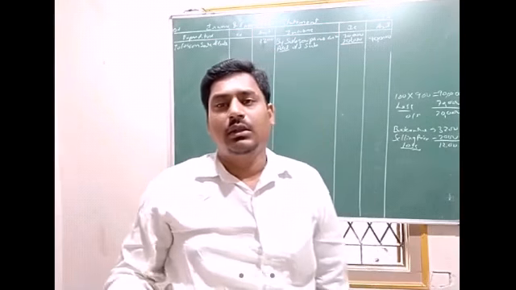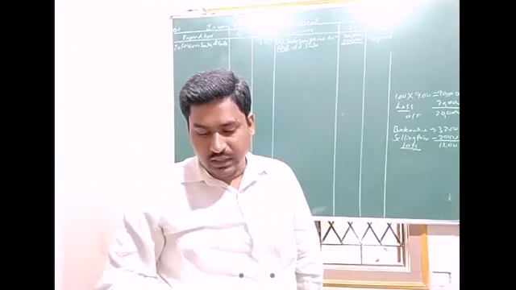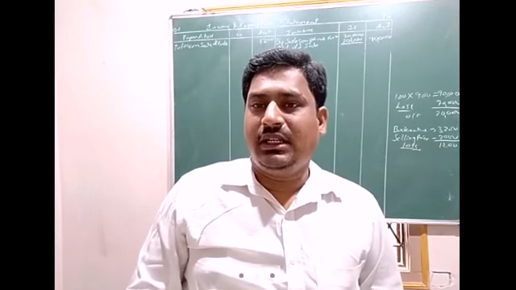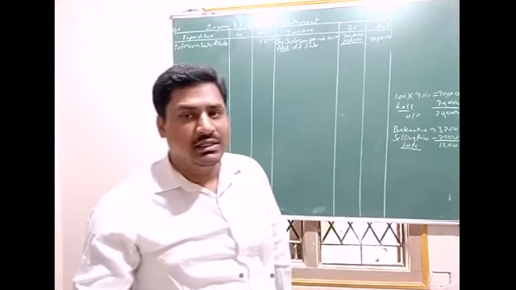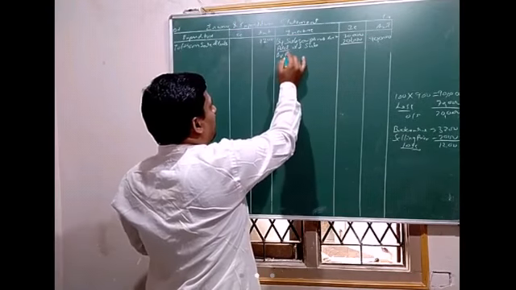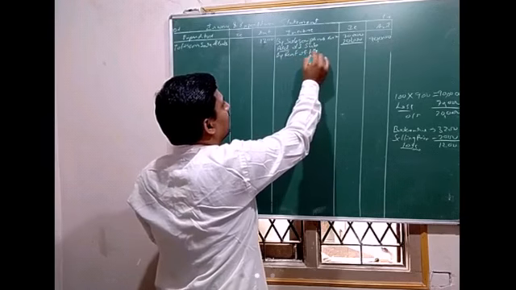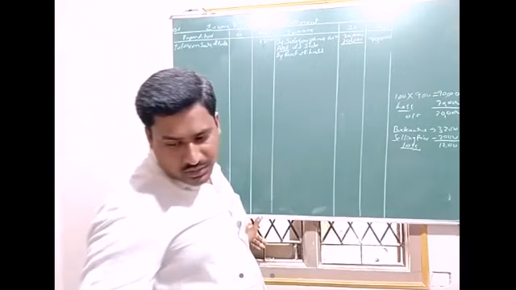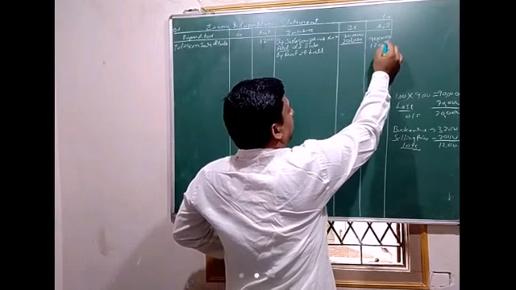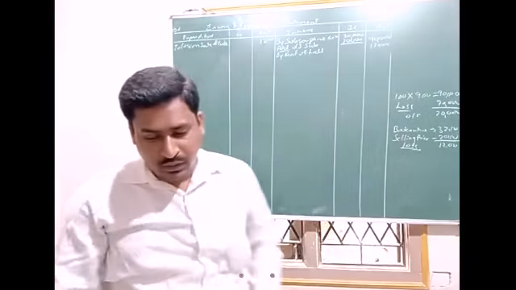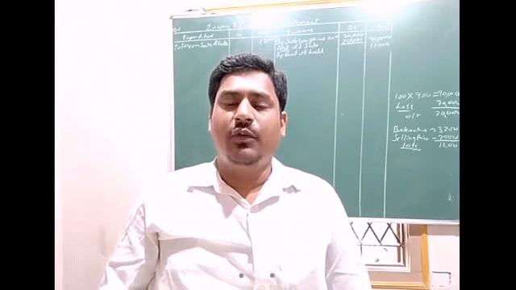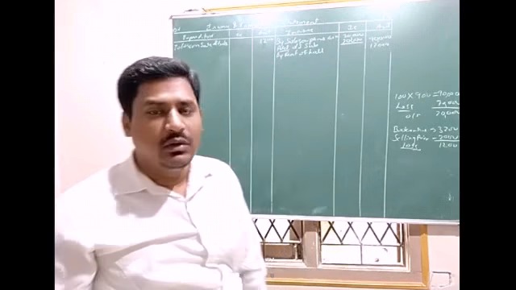Next item, rent from use of hall. This club has a marriage hall. For using that, they have collected rent. That is revenue income, by rent of hall, total amount 17,000. Okay. Then sale of newspaper. Sale of old newspaper is a revenue receipt.